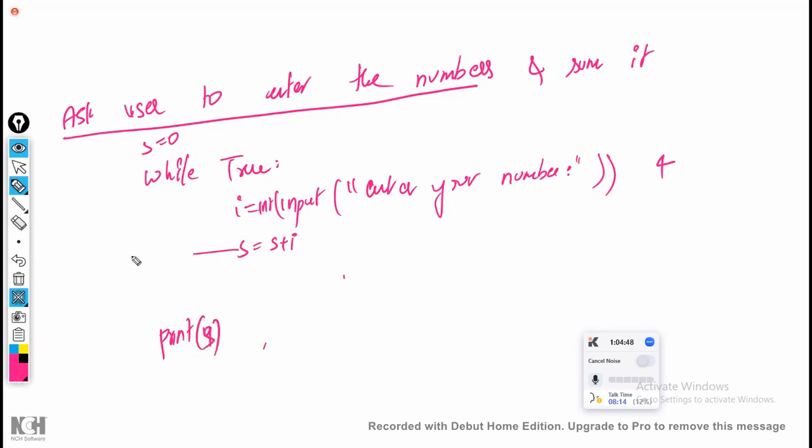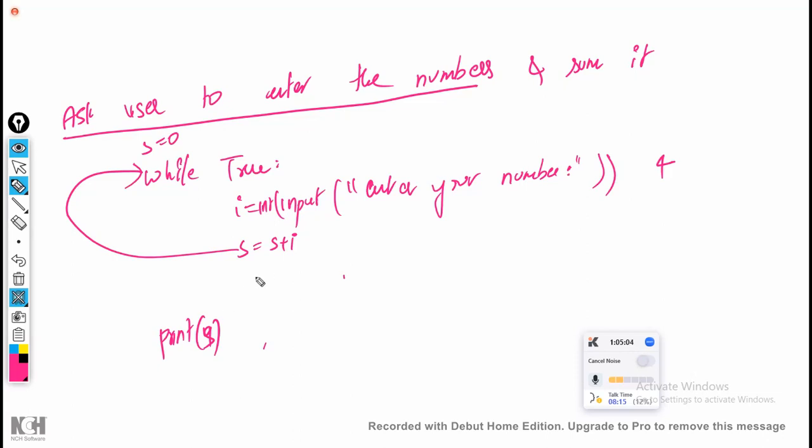Now from here, again it will come back to the top, right? Again it will ask the user to enter, again it will add. Again it will ask the user to enter, again it will add. When will it stop? There is no stopping for this because it is an infinite loop. Never will it stop. It has to stop somewhere. How do I stop it?